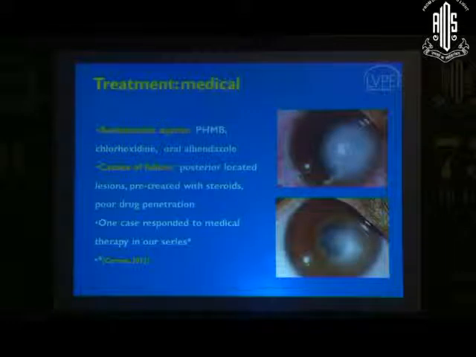In our series, only one case, which was very anterior, responded to so-called medical therapy, but actually we had to take 5 scrapings from that eye in order to get the diagnosis. So probably that itself was more like a therapeutic scraping, and this was the patient where it became a scar.